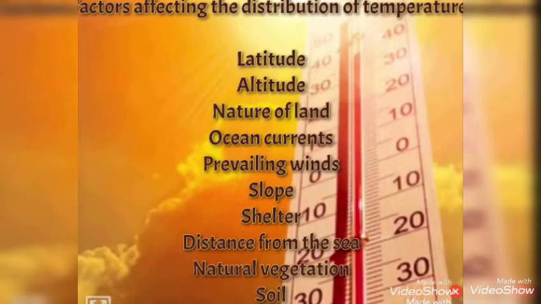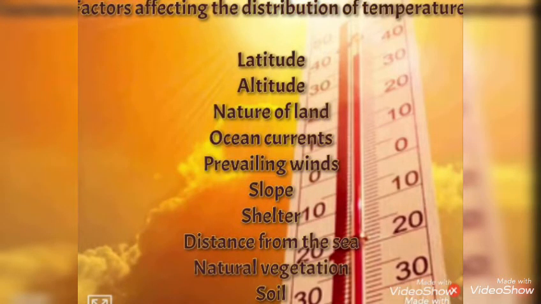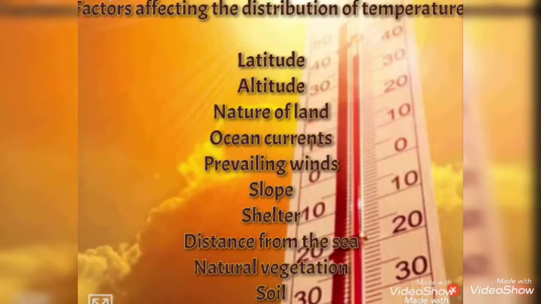Factors affecting the distribution of temperature: latitude, altitude means the height, nature of land, and the ocean currents means about the sea, and prevailing winds means the wind direction, the slopes of the hills, and the shelter, the distance from the sea, the natural vegetation, and the type of soil. So these are all the factors that affect the distribution of temperature.